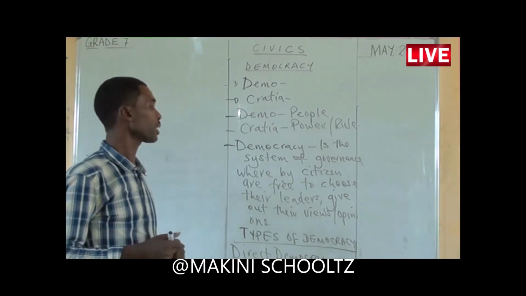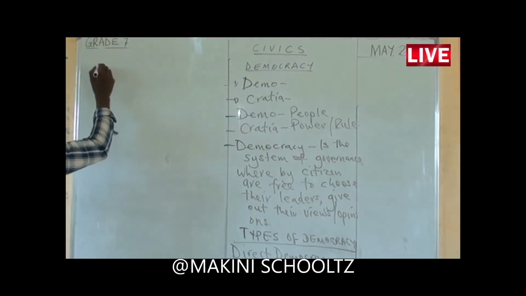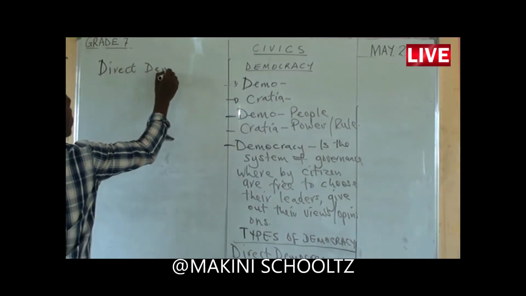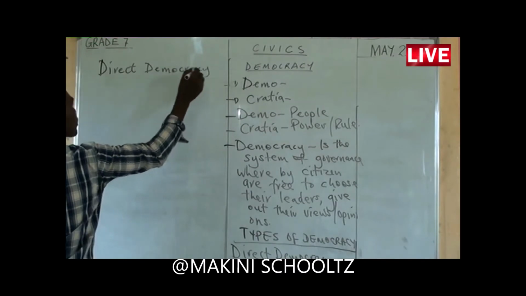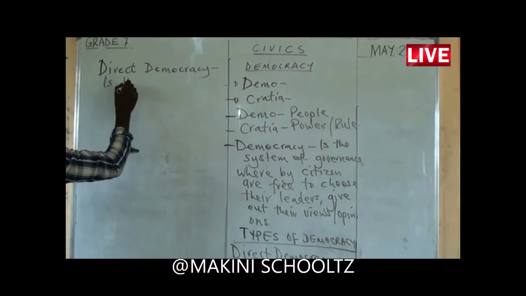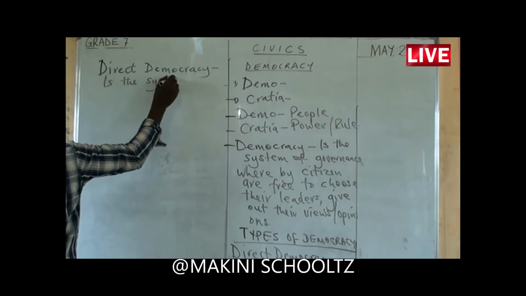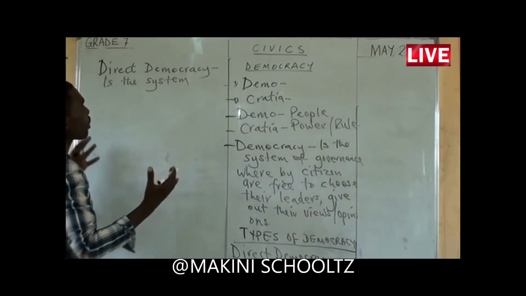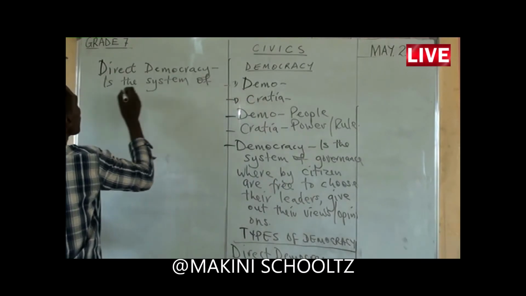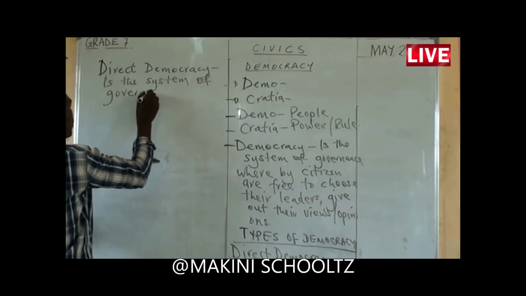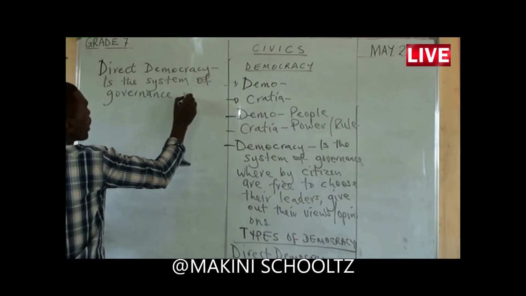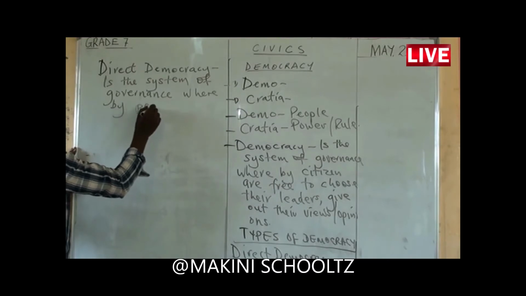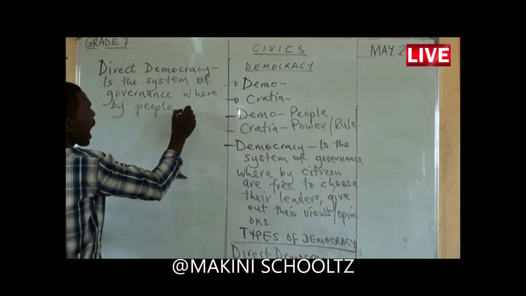What is direct democracy? Direct democracy is the system of governance whereby people are involved.